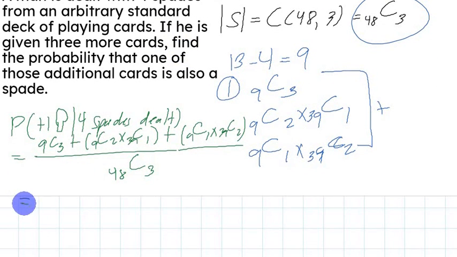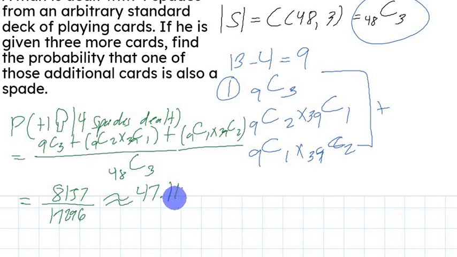This would be equal to the fraction 8,157 over 17,296, or in percent because it's easier to understand, 47.16%. So you have an almost half chance that one of the three additional cards will be a spade. Those are examples of conditional probability.